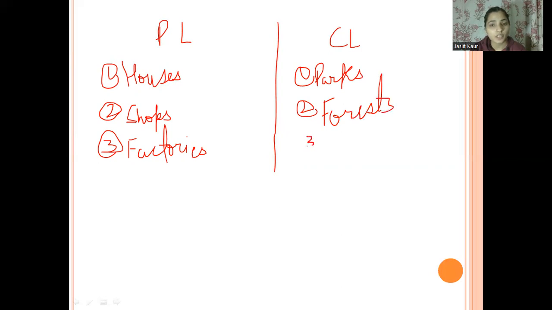And third we have monuments, because monuments are also used by the whole community. They are not owned by one individual, so they come under community land. You can think of other examples of private and community land and write them in the comment section.